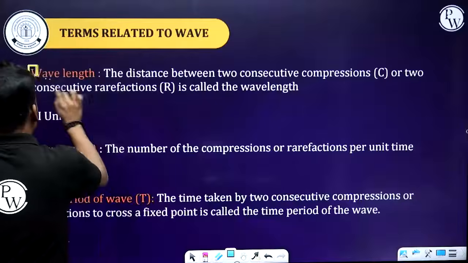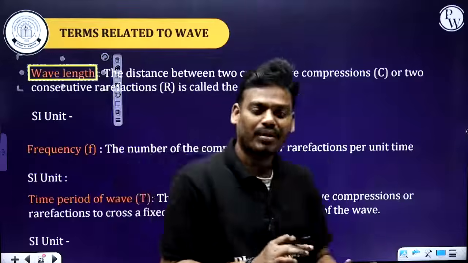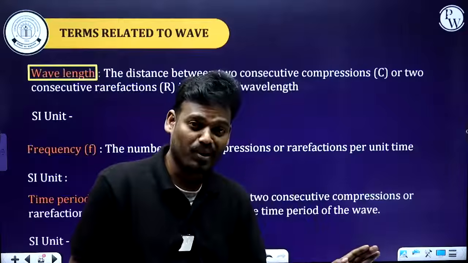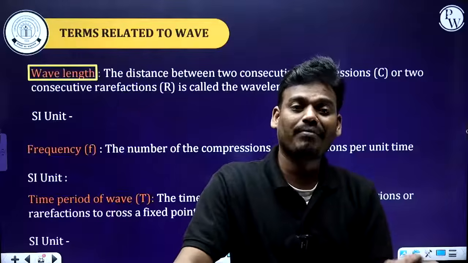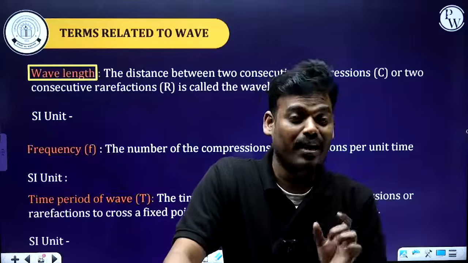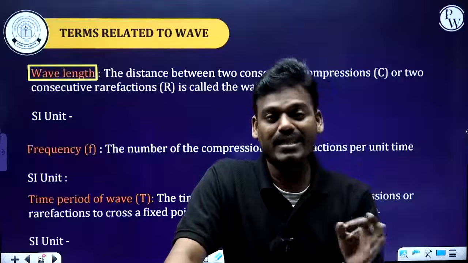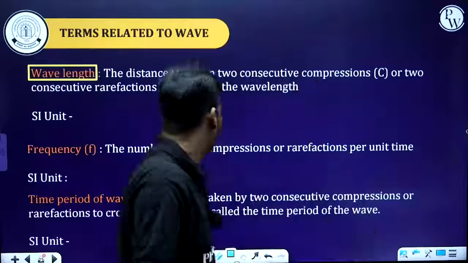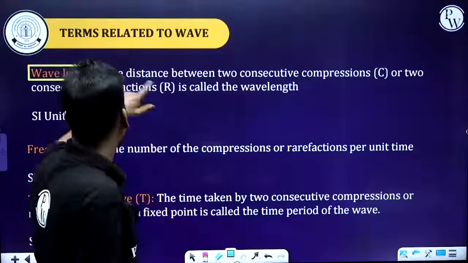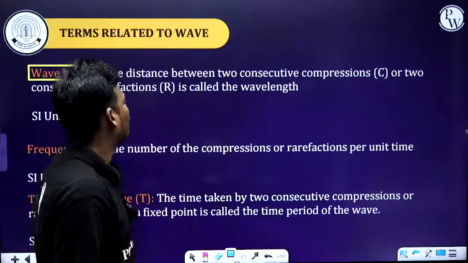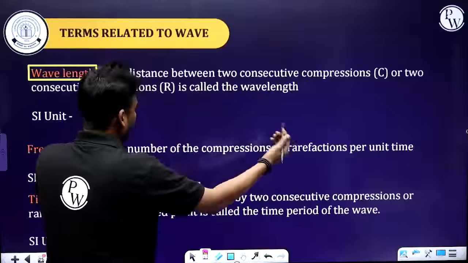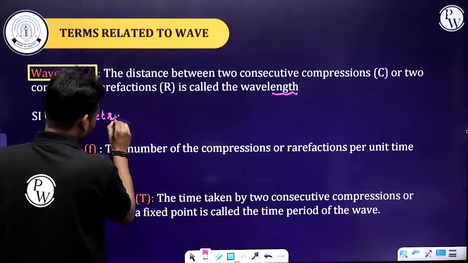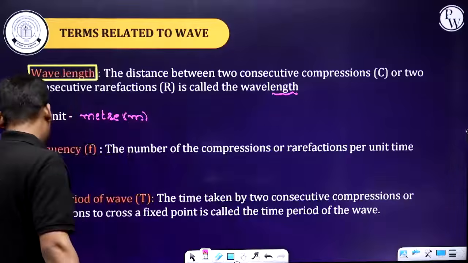Next one, wavelength. We have already seen that the distance between two consecutive compressions or two consecutive rarefactions is called a wavelength. That is in terms of a longitudinal wave. If you want to define wavelength in terms of a transverse wave, the distance between two consecutive crests or troughs is called a wavelength. Since you are measuring a length, the SI unit is again the meter, represented by small letter m.